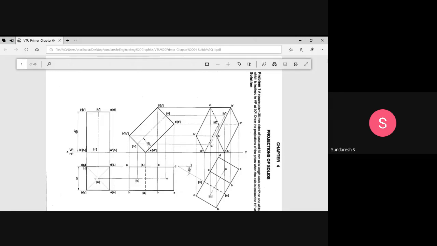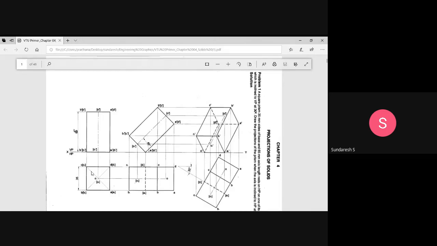Now, of course, in the top view, you can see the true shape of the square. You can see only the top face. The top face is a square of 35 millimeter side, A, B, C, D, and correspondingly you will have the bottom base, which is A1, B1, C1, and D1. See, the edges are AA1, BB1, CC1, and DD1.